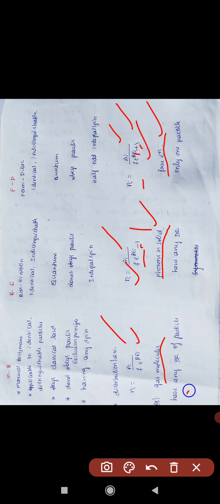Next, in this case, any number of particles can occupy a state. In Bose-Einstein also, any number of particles can be there, but Fermi-Dirac allows only a single particle, only one particle will be there. So this is the main difference between the three statistics.